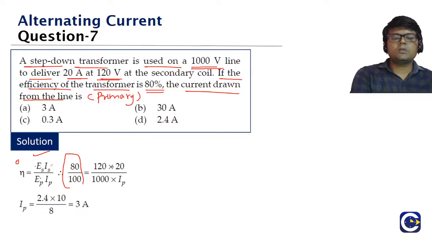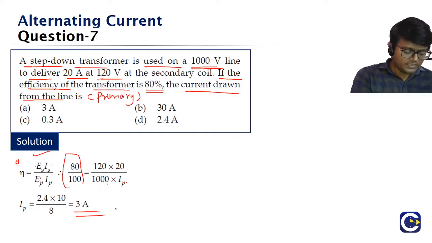So 0.8 is equal to 120 into 20. The voltage in the secondary coil is 120, the current is 20, divided by the primary voltage, 1000, into IP, the current in the primary, which is what we have to find. Cross multiply, and IP comes out as 3 amperes. Check it guys, this is a straight question.